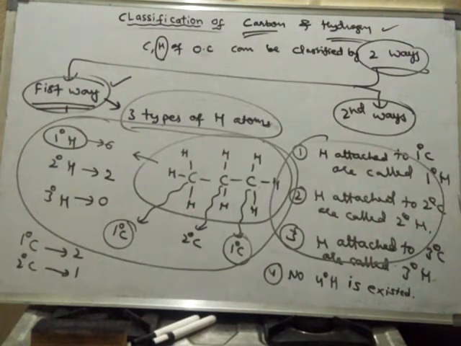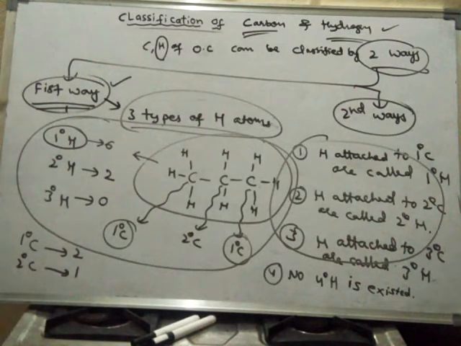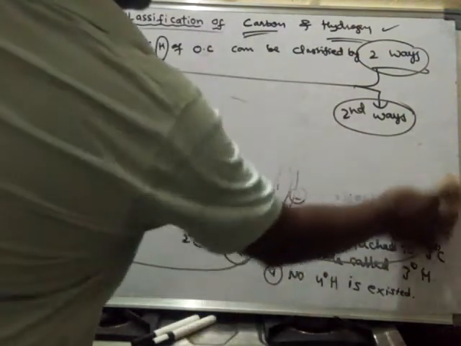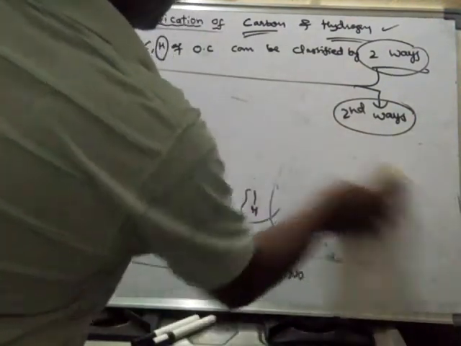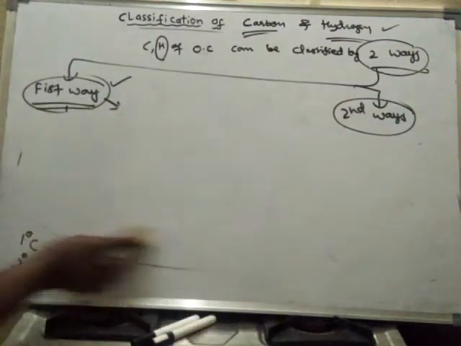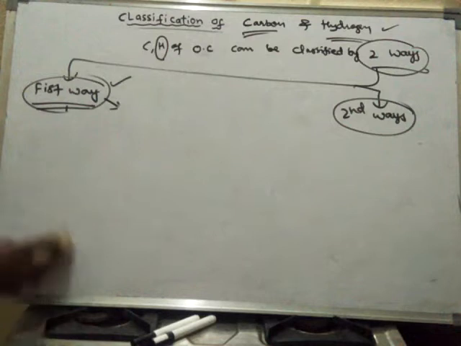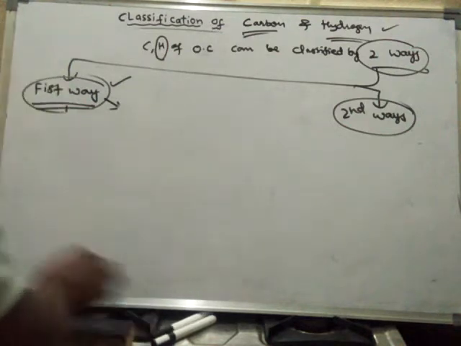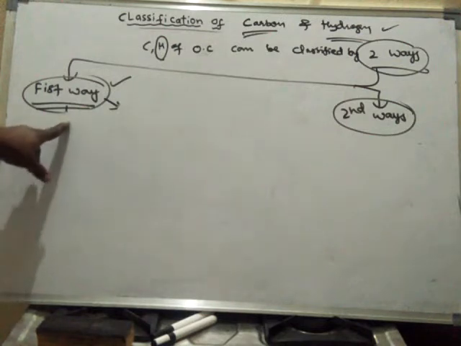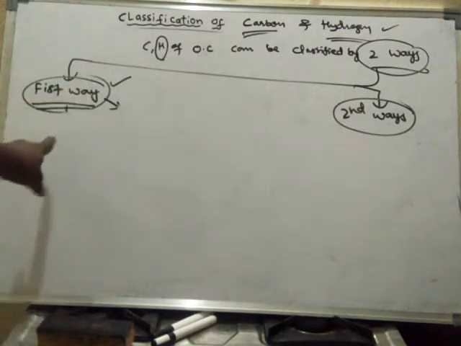So like this, classification of carbons and hydrogens. This is the first way of classification. And one more thing, quaternary carbon does not have any hydrogen.